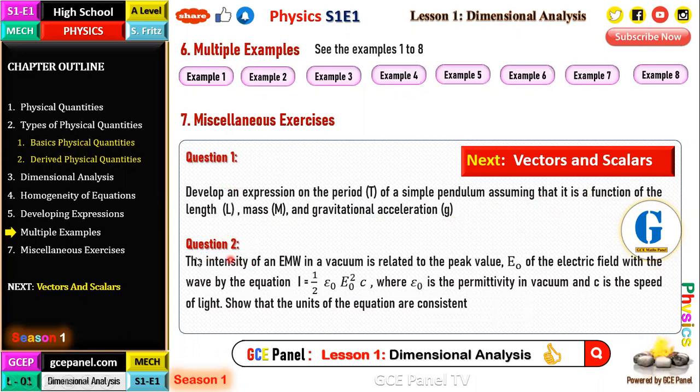Please solve this one, and you can send the solution to us. Let us discuss it, or you can type it on the website where this video is, or on YouTube below this video. Tell us what you have here. The intensity of an electromagnetic wave in a vacuum is related to its peak value E0 of the electric field by the equation I equals half epsilon 0 E0 squared c, where epsilon 0 is the permittivity in vacuum. Show that the units of the equation are consistent.